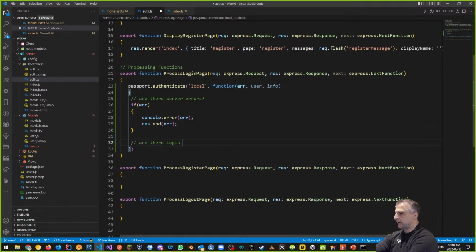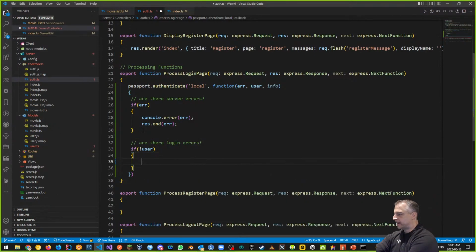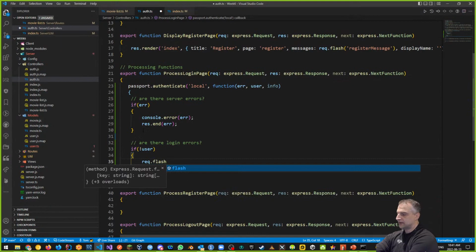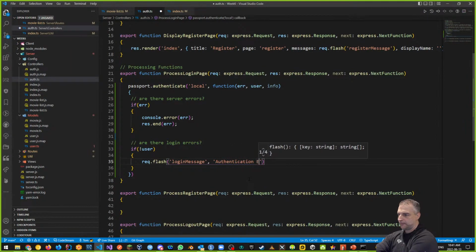Are there login errors? That means like if somehow I haven't logged in properly. If there's no user, then that's a different kind of error. I'm going to request flash. I'm going to set up request flash for the first time. Request flash requires 2 things. It requires a key and a value. So the key, I remember we talked about this, is login message. The value is what I want the login message to be. And please be very generic. Something like authentication error.